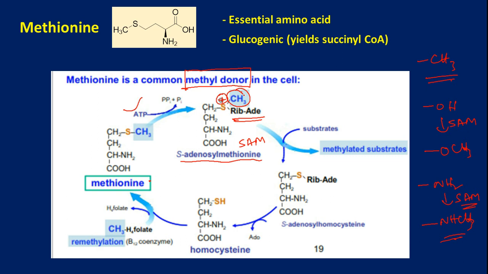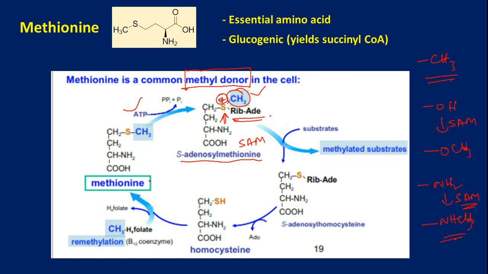So the methyl group is partially bearing the positive charge and it is now a very active functional group. By removing the methyl group you can relieve the high energy situation over here.